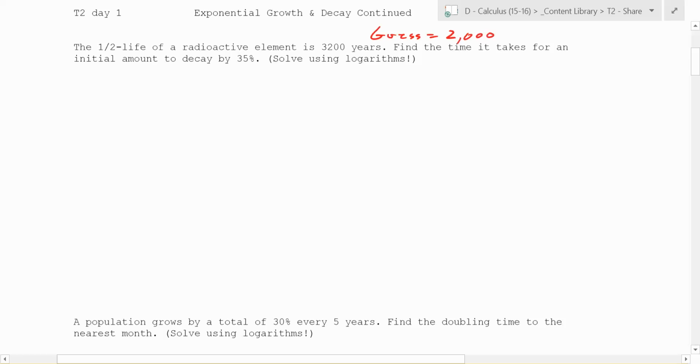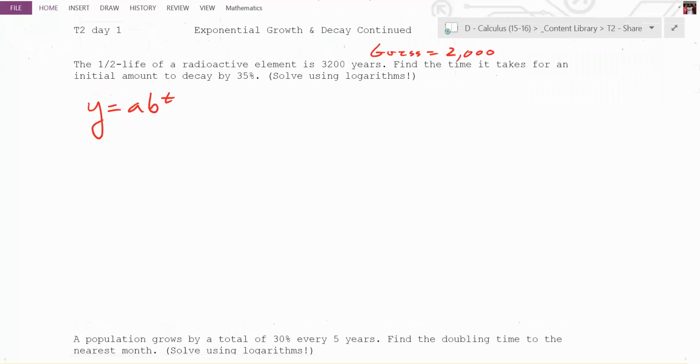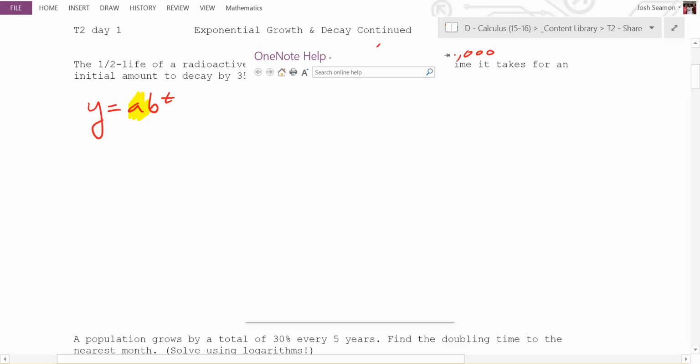Now, the function you need to remember with respect to exponential growth and decay, you might have seen something like this before: y equals A times b to the t. Has anybody seen something like that? That's an exponential function. You can have exponential growth or exponential decay. Do you remember what A represents? The initial amount. I gave you a bunch of notes from a pre-lesson for this that if we had a lot more time we would go through. But A is the initial amount. So that's your starting amount.